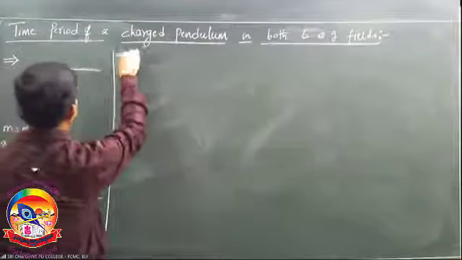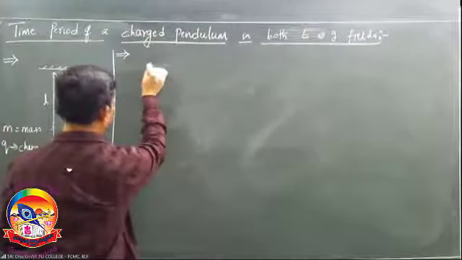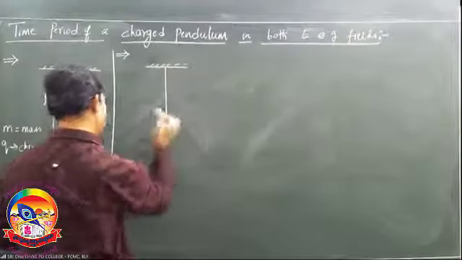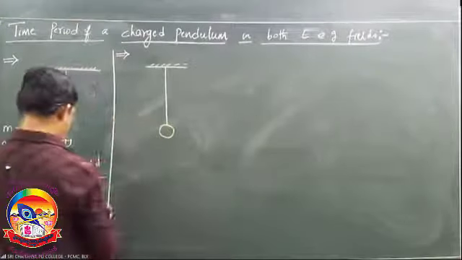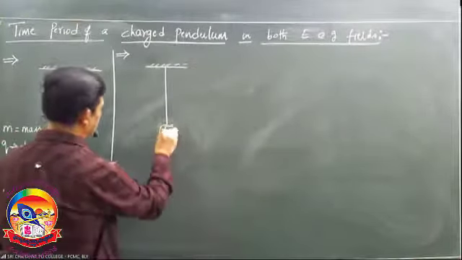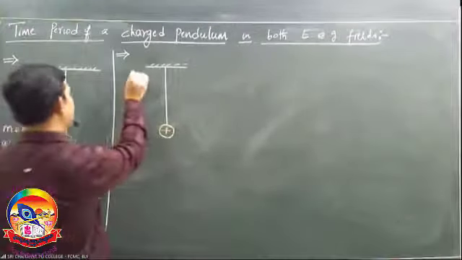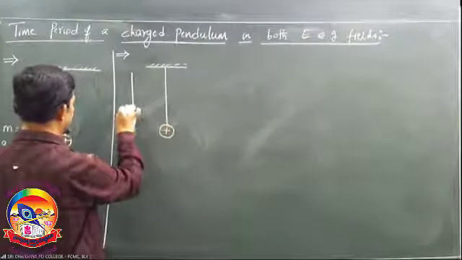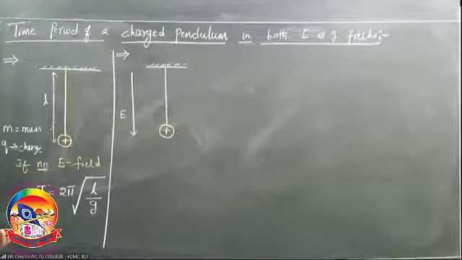In this case, pendulum with a positive charge, field is acting downward. Field is acting down. Then, what is the time period?